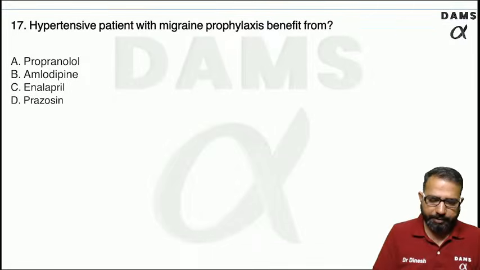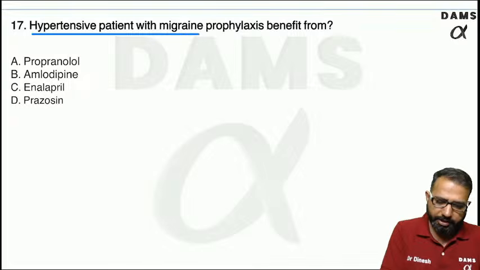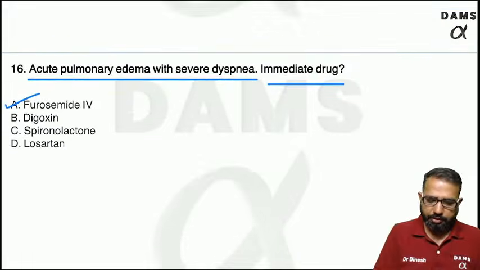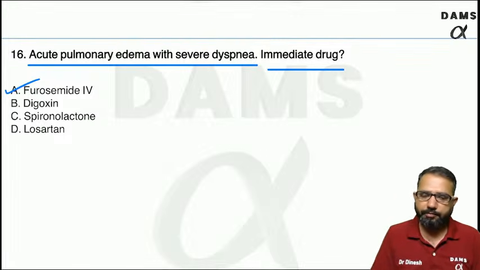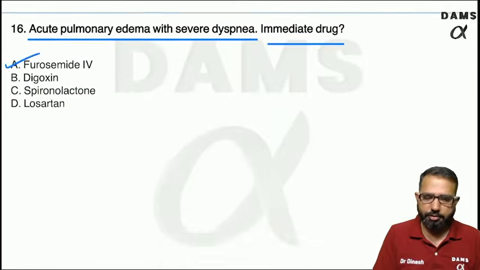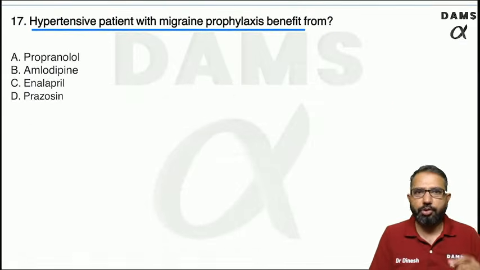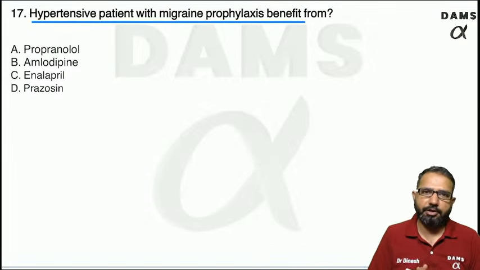Okay. Hypertensive patient with migraine prophylaxis benefit. In acute pulmonary edema, just now we have discussed, we use the furosemide. And in this, enalapril. Okay, you are telling about enalapril. No problem, sorry. So hypertensive patient with migraine prophylaxis benefit from.